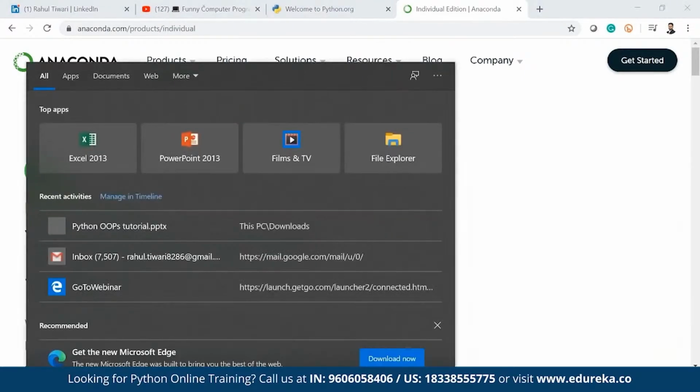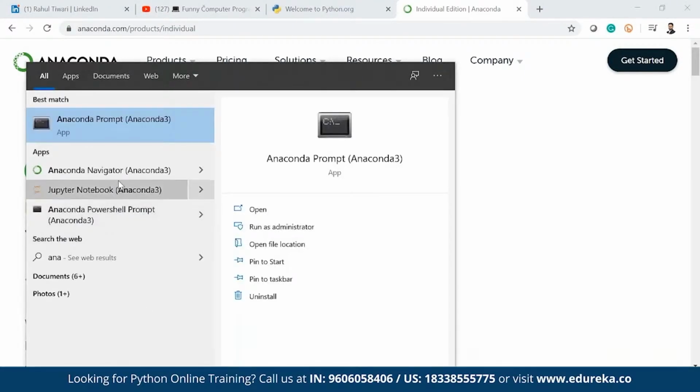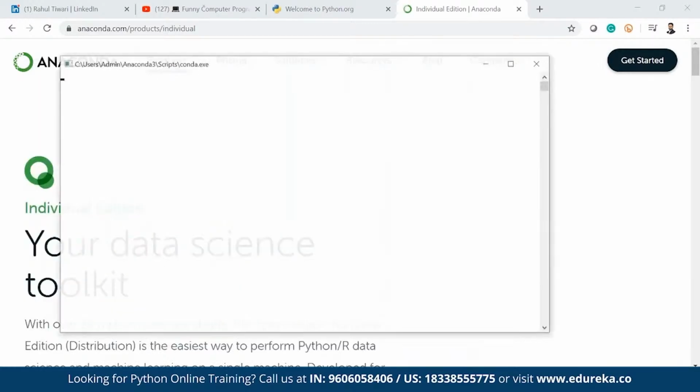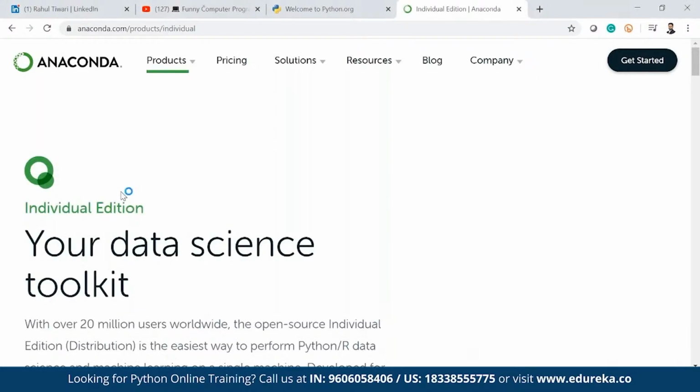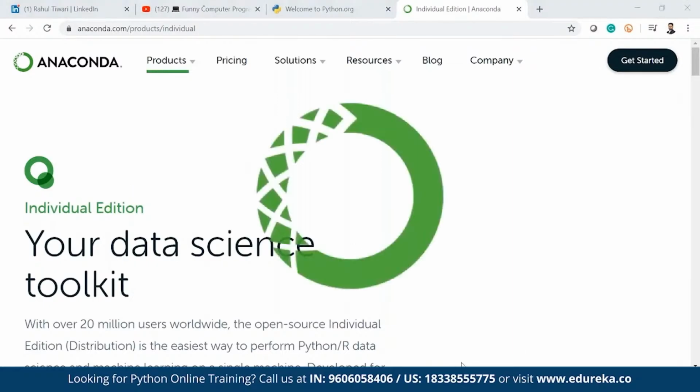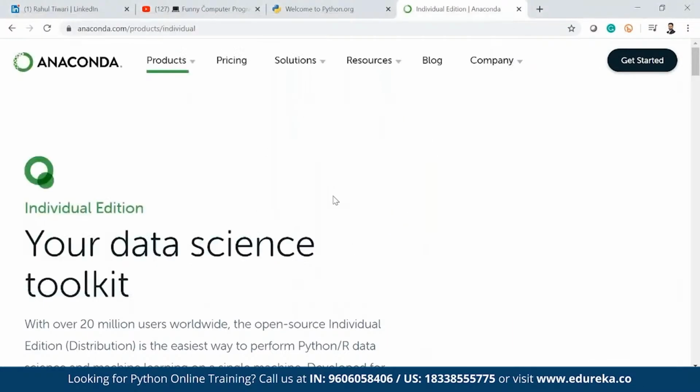If I go to Anaconda Navigator, it will show me all the graphical user interfaces, and it will take some time. Spyder and Jupyter Notebook are the places where I will do the coding, and from this year PyCharm will also be a part of it.